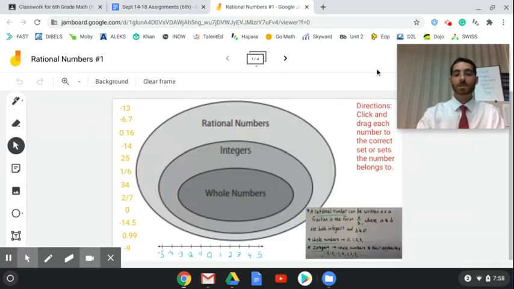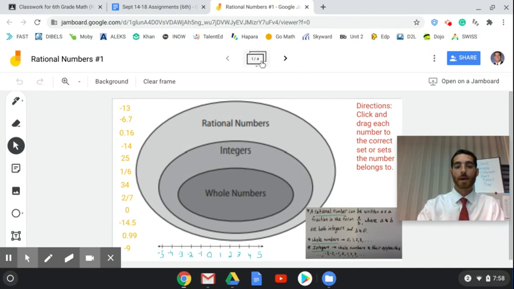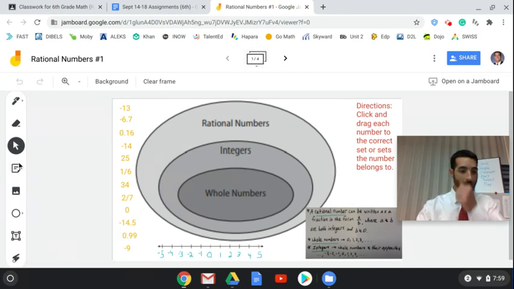Inside the Jam, there are what we call frames. As you can see, there are 4 frames here. Over here on the left, you have your toolbar. Right now, I am on the selector. That's what you want to be on so that you can do what these directions say and click and drag these numbers into the correct space. In the rationals number 1 video, I'll explain more on what to do.